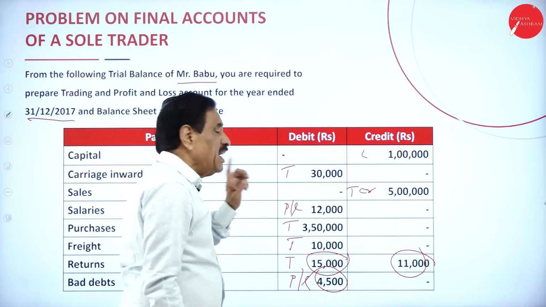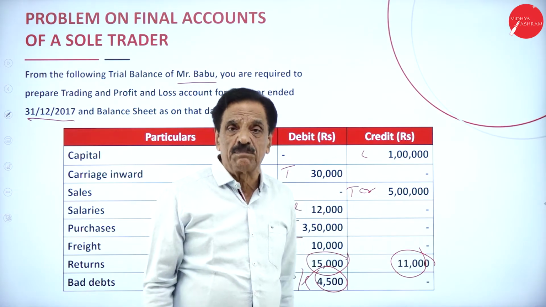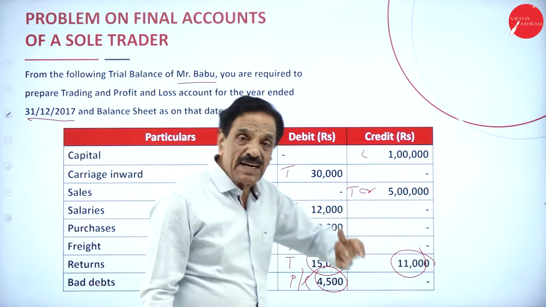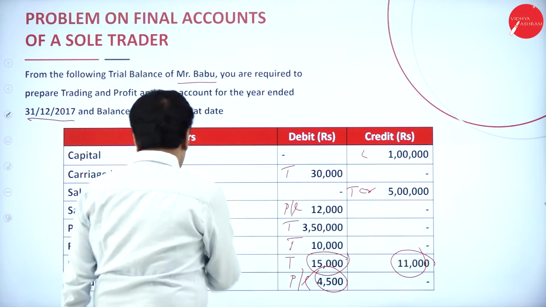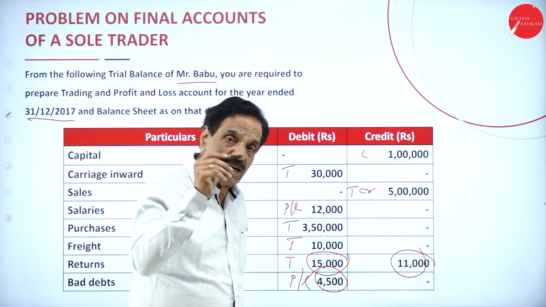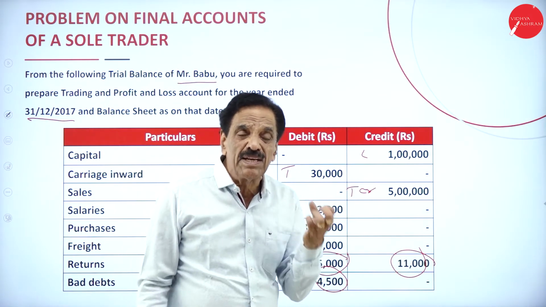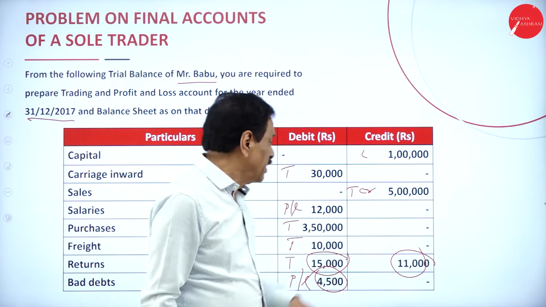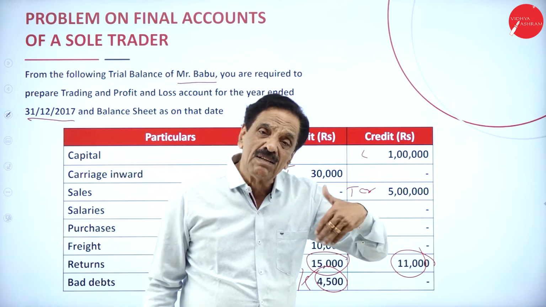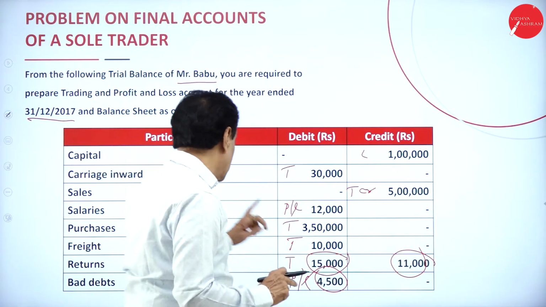Then carriage inward and raw material are directly connected to production. That's why they come in the trading account. You make the sale, trading account credit side. Then salary paid is an expenditure item that will come in profit and loss account debit side. Then you purchase the goods, coming in trading account debit side. Then you pay the freight charges, directly connected to production. That's why it comes in the trading account.